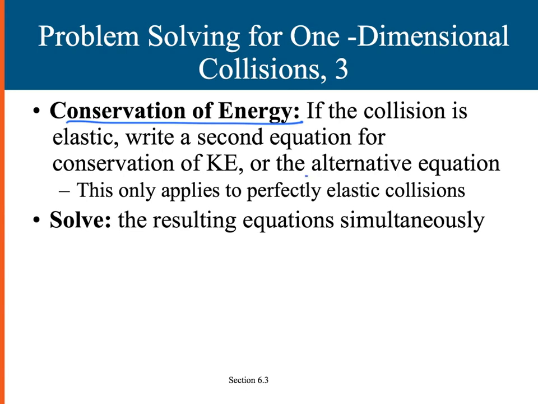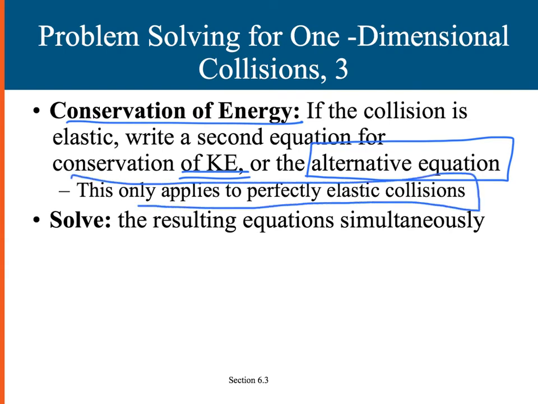Keep in mind, you can use that alternate equation looking at the difference of velocities, and that will help you at times, but sometimes you will have to rely back on the original kinetic energy equation. And remember, this only applies for perfectly elastic collisions. Solve the resulting equations simultaneously.